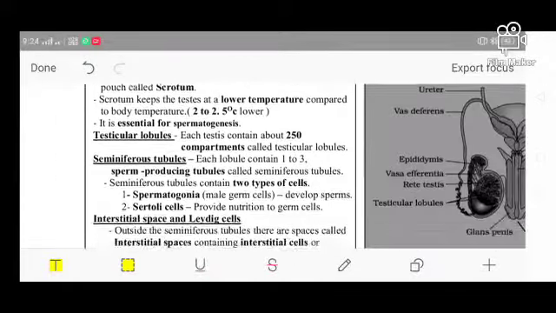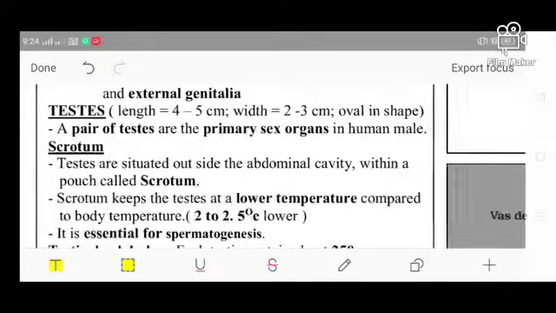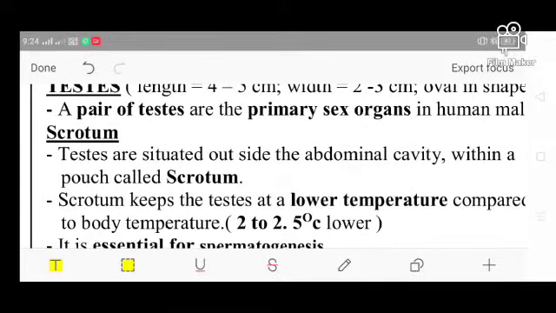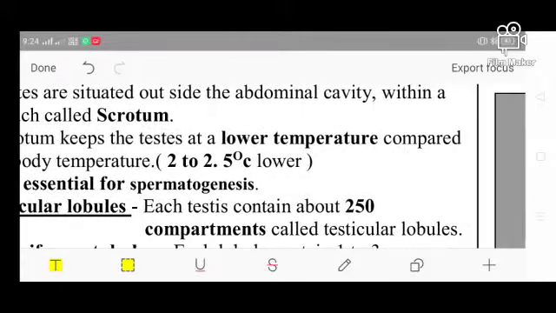Generally we are going to study about it. Testes are situated outside the abdominal cavity within a pouch called the scrotum. The scrotum keeps the testis at a lower temperature compared to the body.